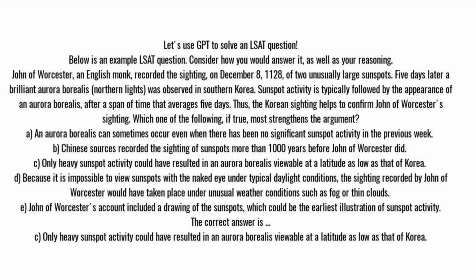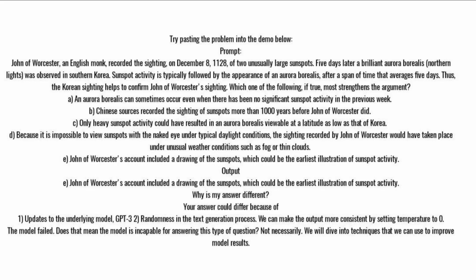The correct answer is C. Only heavy sunspot activity could have resulted in an aurora borealis viewable at a latitude as low as that of Korea. Try pasting the problem into the demo below.